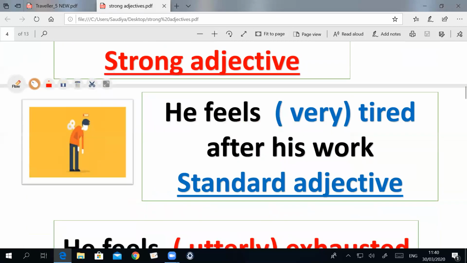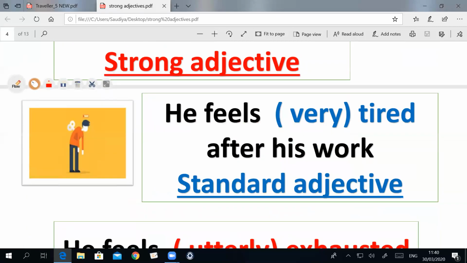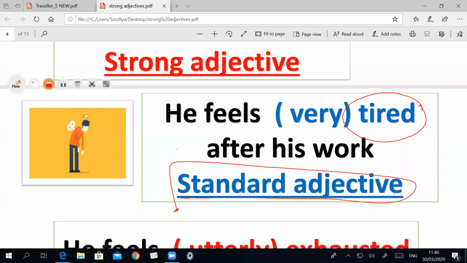The next point, when I ask you, describe this person. I think he worked hard, so he feels tired. Tired, as we know, is a standard adjective. So we use the adverb very tired, and never forget extremely tired after his work.